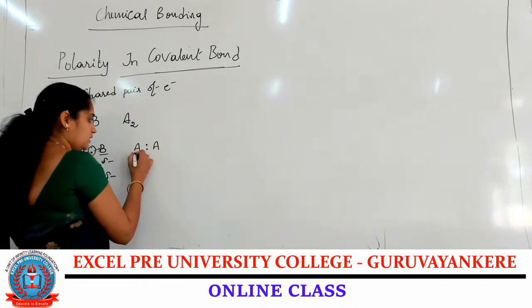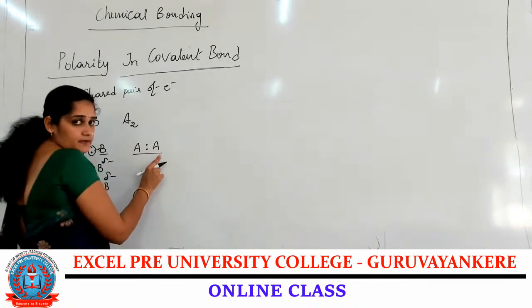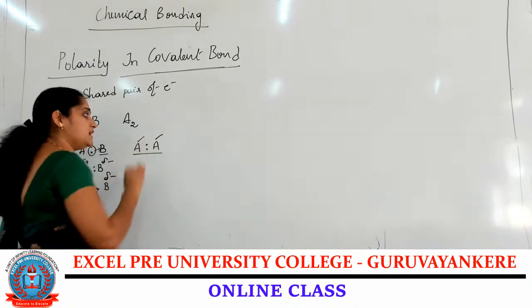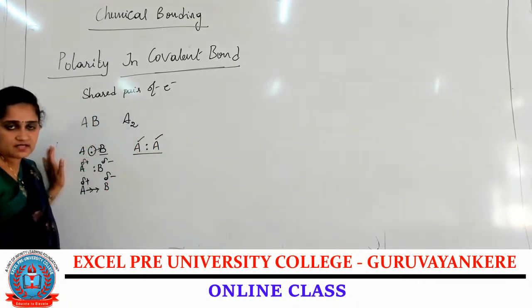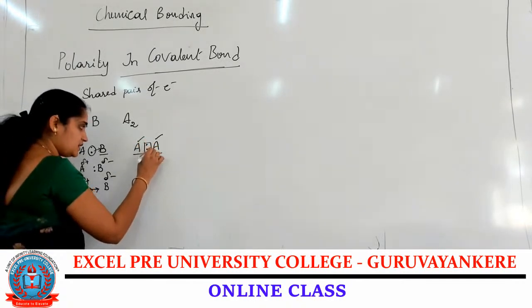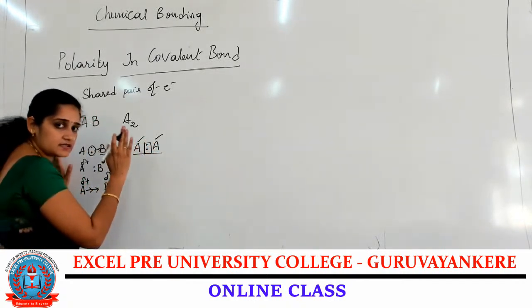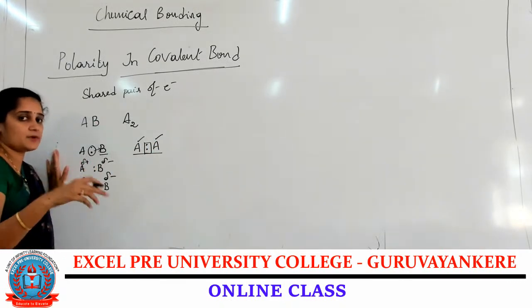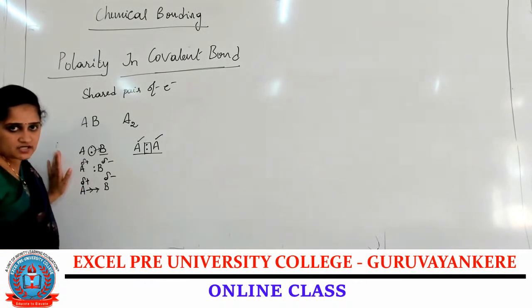Now, in the second example, the two atoms have similar electronegativity, isn't it? Both atoms are the same, so the shared pair of electrons will be present at the center only. So there is no partial positive charge and no partial negative charge.